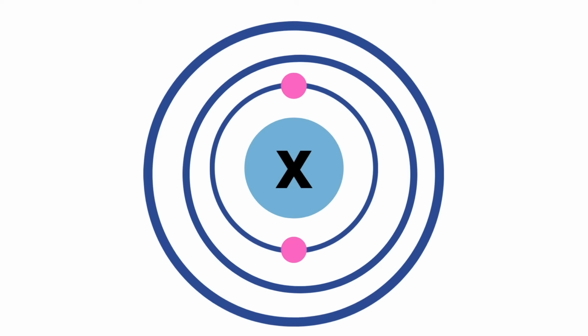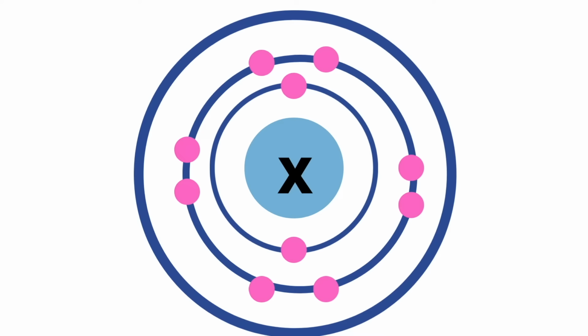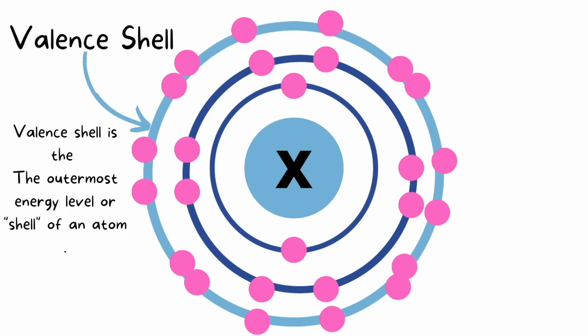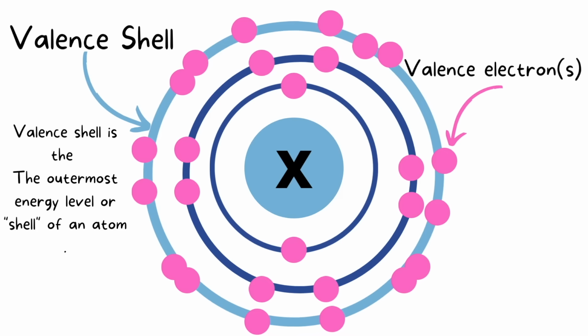The first energy level can only hold 2 electrons. The next can hold up to 8 electrons. The third can hold up to 18. The outermost energy level is referred to as the valence shell. And the electrons on this valence shell are referred to as valence electrons.